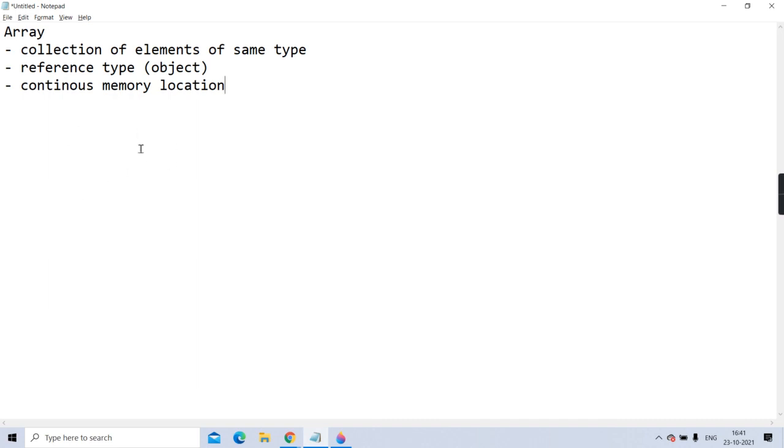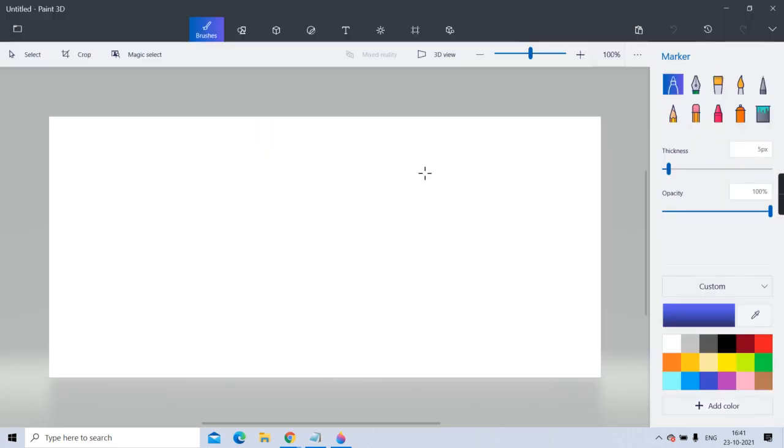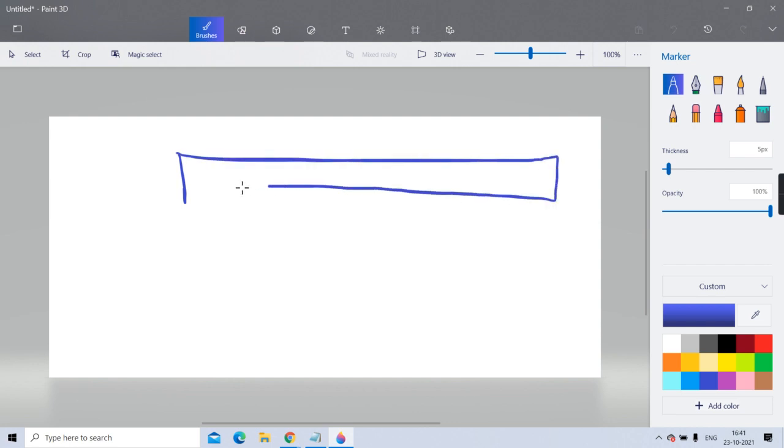All are kept in one after another memory location, or each element is at a fixed distance apart.